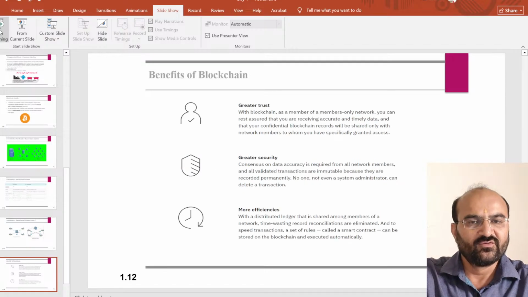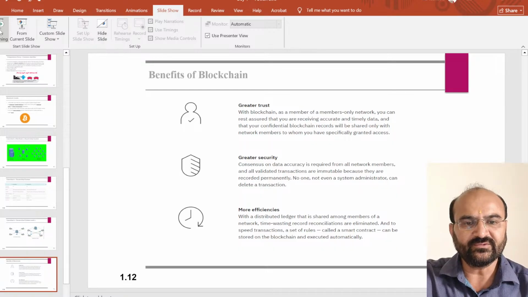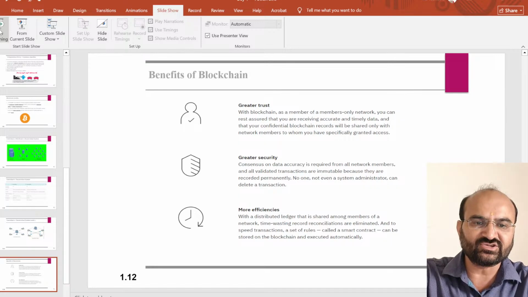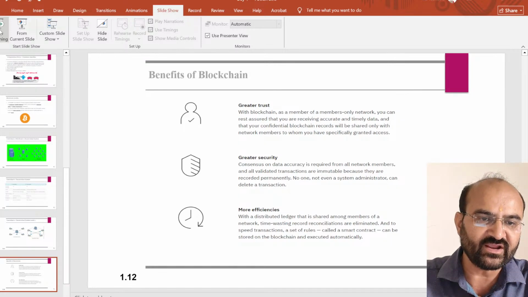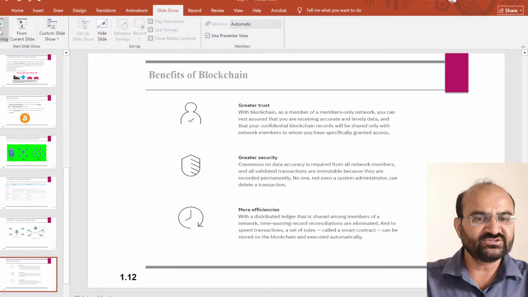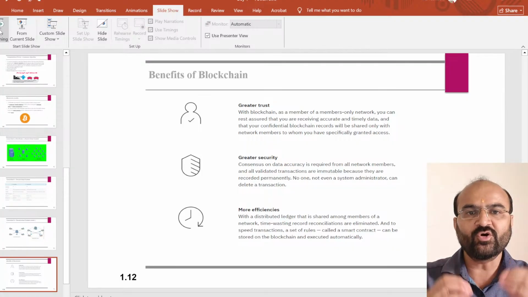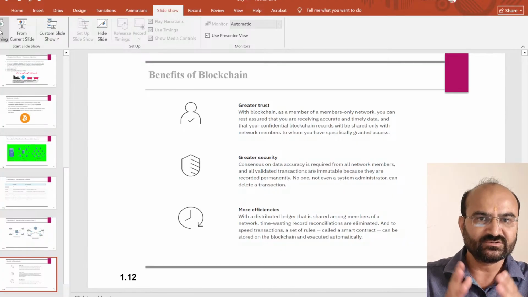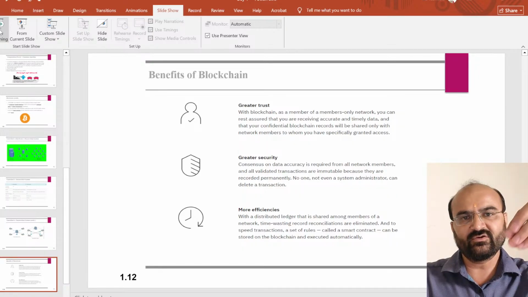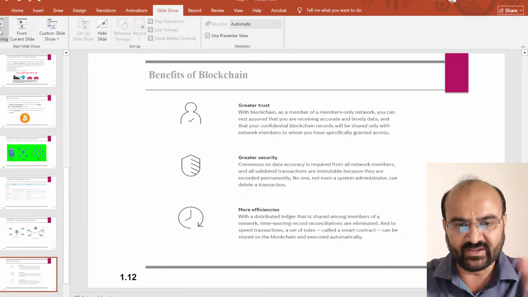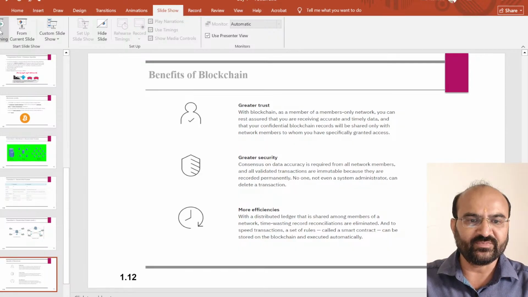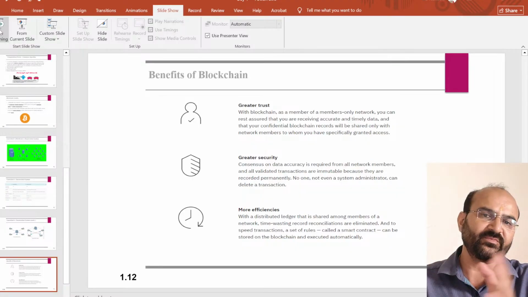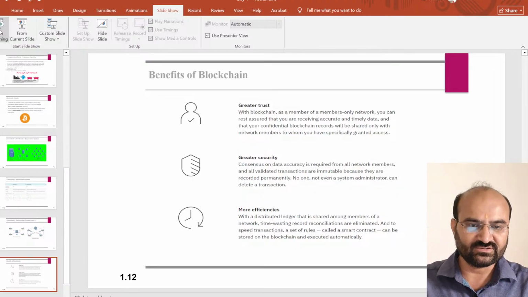Benefits of blockchain. First, greater trust. I mean, blockchain is a members-only network, you can rest assured that you are receiving accurate and timely data. It means it has more trust as compared to anything, because every record has its own name. And greater security, because it works on the 256-bit hash, so it has greater security as compared to others. More efficient.